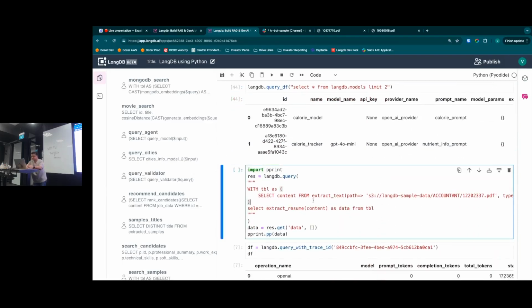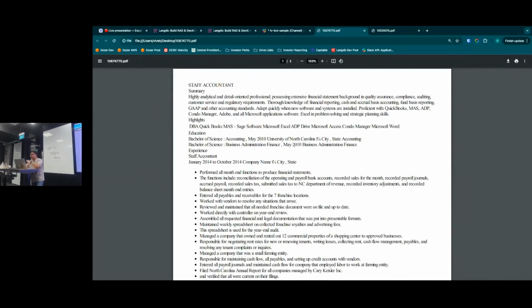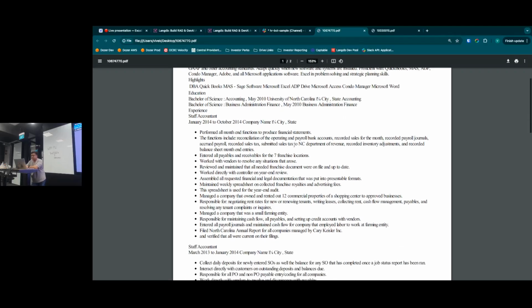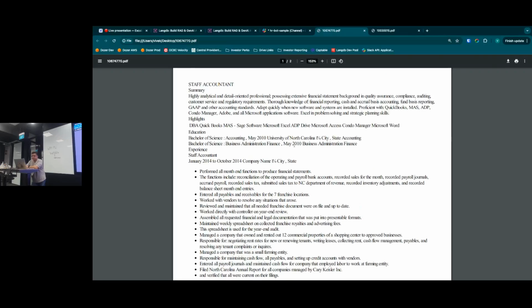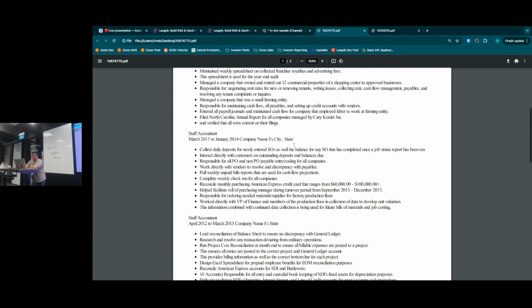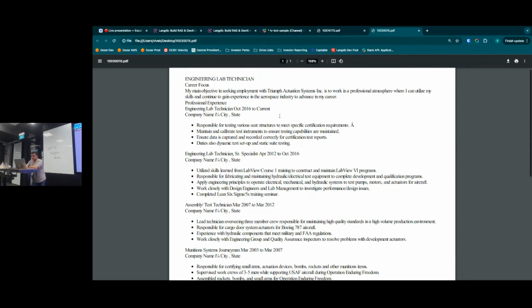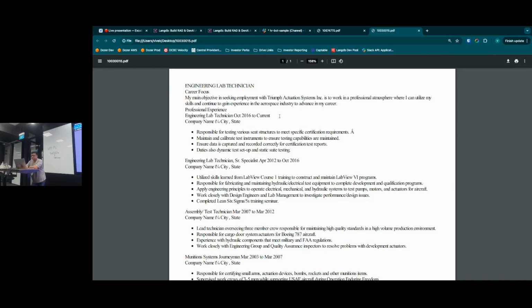So for example, let's take one of the documents. This is a PDF document, right? And this is a generated PDF document. It's an anonymized document. Here we have some details. This is an accountant position. We have some information about the skills, educational summary, and all the previous jobs that the person has held, right? And similarly, let's also look at a job position. This is talking about the requirements for the job, the skills that are necessary for performing this job, right?